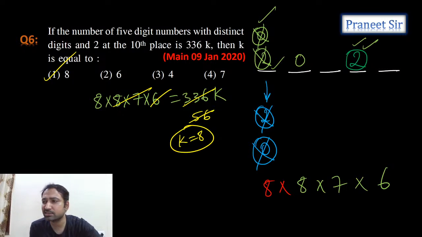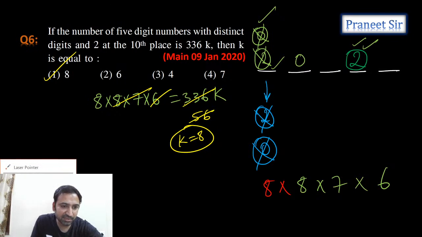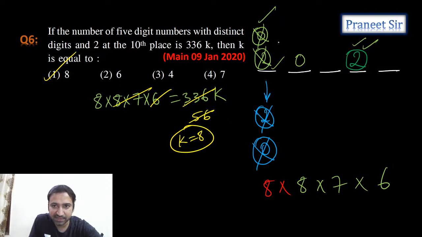So guys, why? Because the first digit is the 10,000 digit, and we can't take 0 there. That's why I'm starting from the first place. It is allocating these digits from the first place, the 10,000 digit.